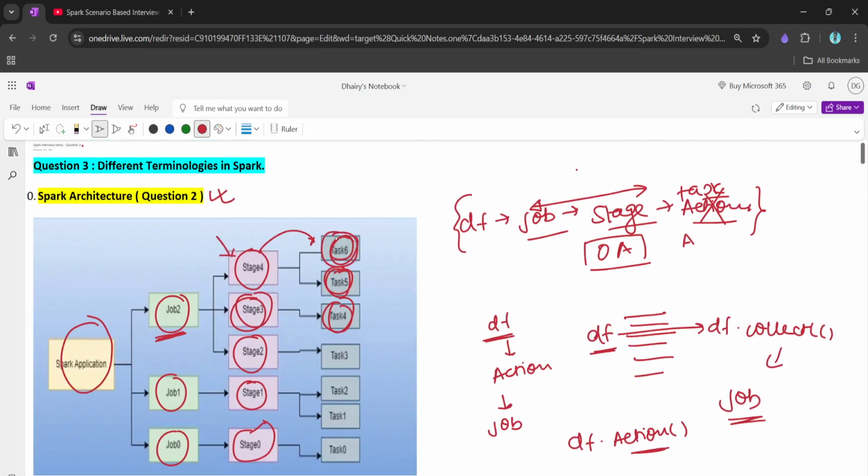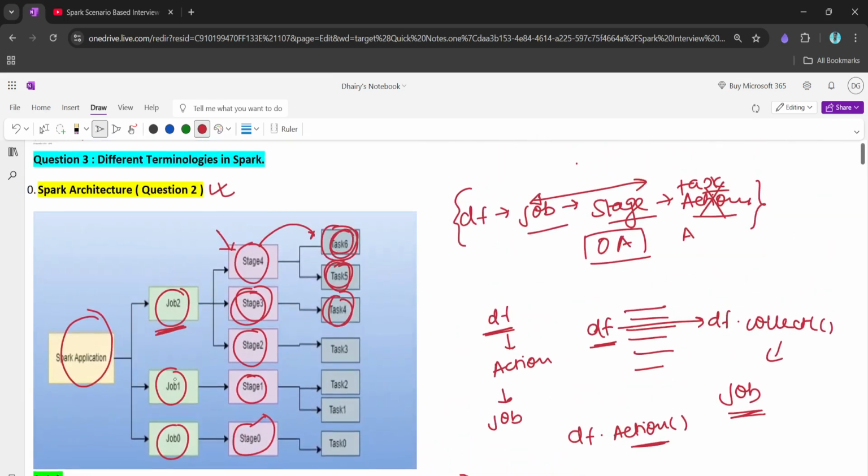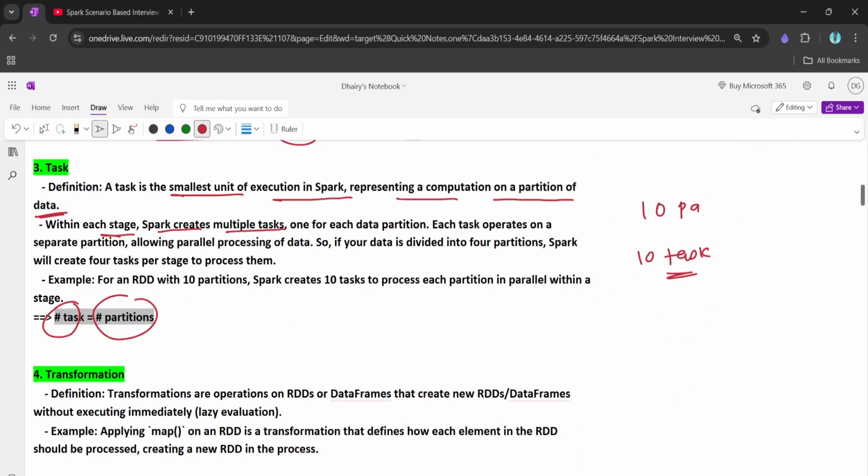Now let's talk about the task. A task is the smallest unit of execution in Spark, representing the computation on a partition of the data. The number of tasks depends on the number of partitions. So if we have 10 partitions, we can have 10 tasks. Within each stage, Spark creates multiple tasks. If you see, for each stage, here stage 1 has 2 tasks, stage 3 has 2, and here it has only 1 task. So each stage can have one or more tasks.